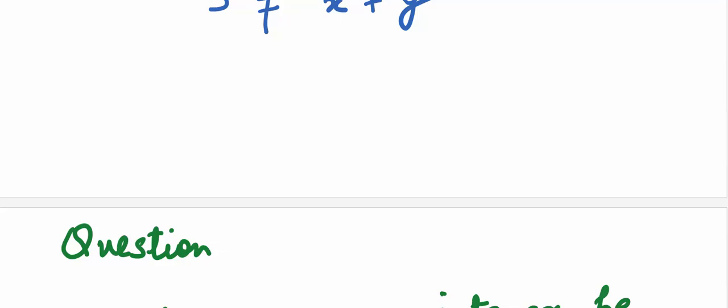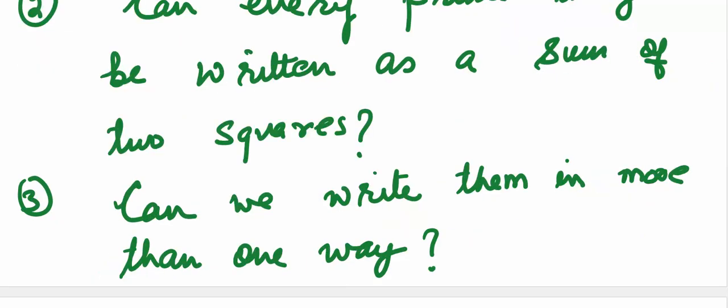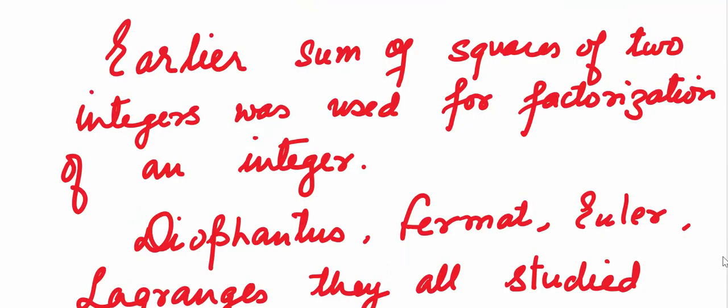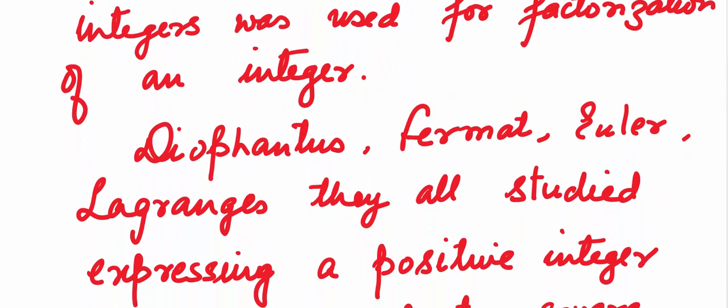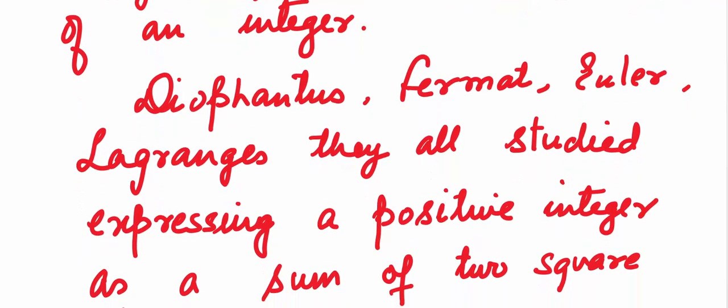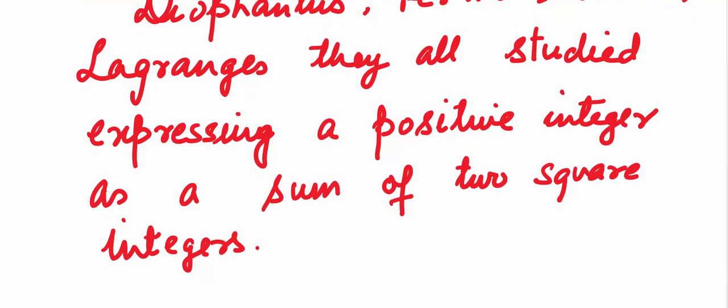Now, the question is, can every integer be written as a sum of two squares? Can every prime integer be written as a sum of two squares? And can we write them in more than one way? Earlier, sum of squares of two integers was used for factorization of an integer. Diophantus, Fermat, Euler, Lagrange, they all studied expressing a positive integer as a sum of two square integers.